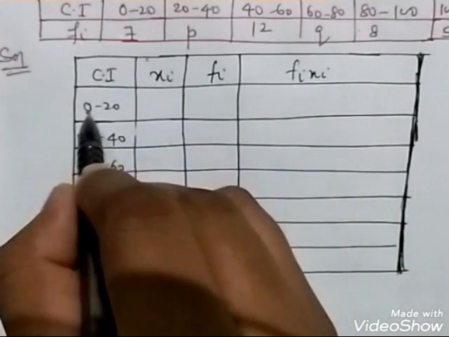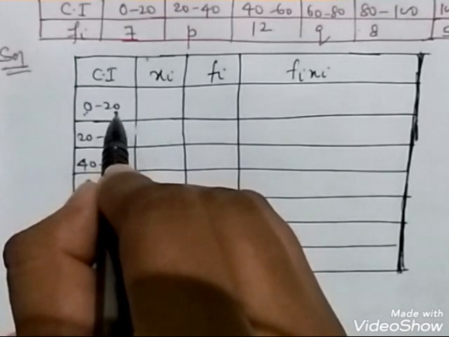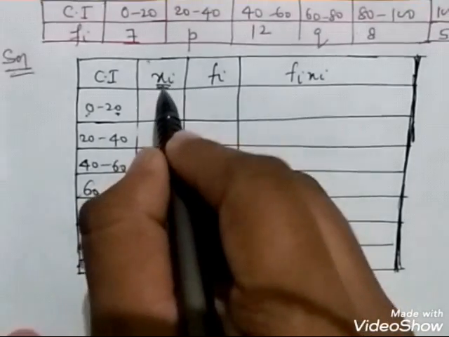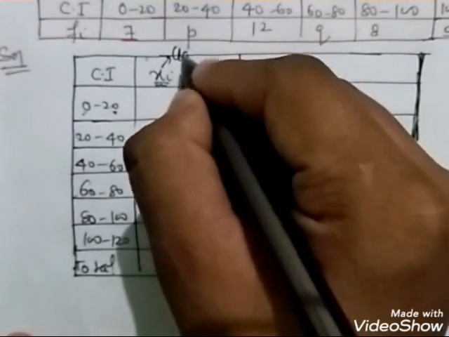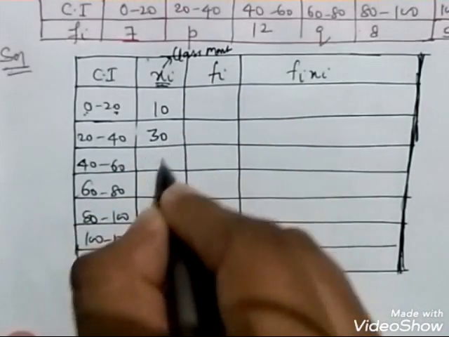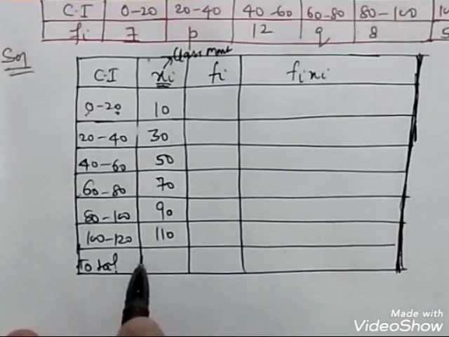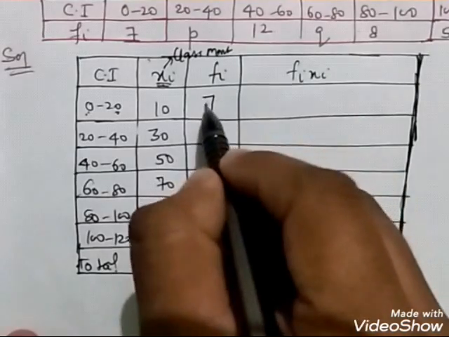xi means this plus this upon 2. I am saying again, this plus this upon 2. Lower limit plus upper limit upon 2. This is class mark. This is 10, this is 30, this is 50, this is 70, this is 90, this is 110. We need not find the total over here, so make it blank.